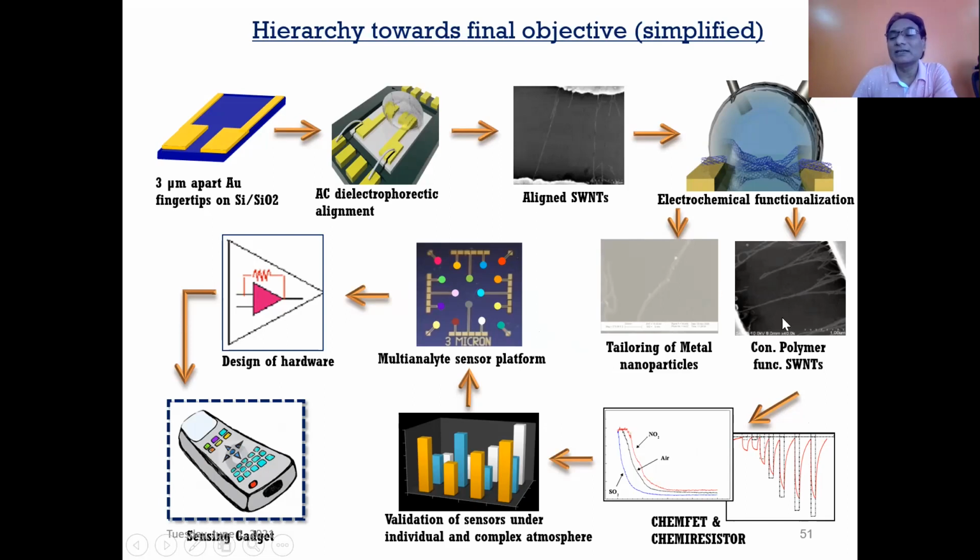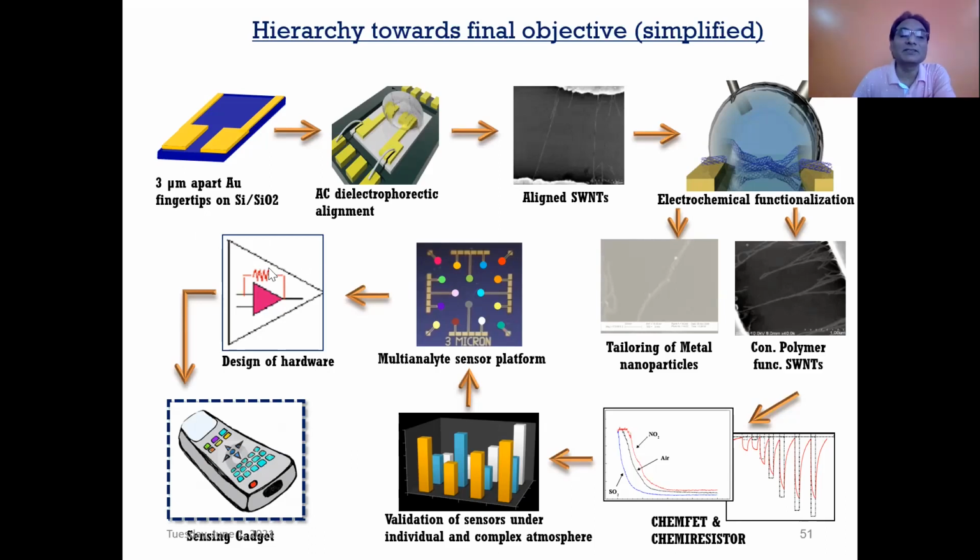While doing that, after modification of each and every electrode, we tested it for FET as well as chemoresistive sensing. So this is chemoresistive and this is ChemFET sensing. Then we tested the combined 16 electrodes with various VOCs and hazardous gases.